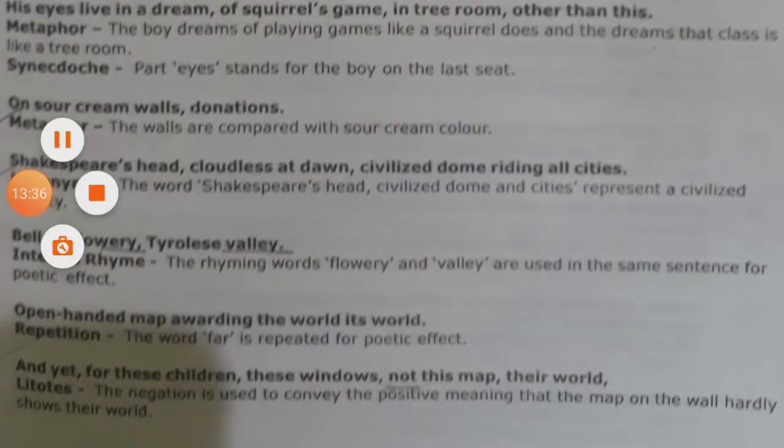Then futures painted with a fog. Number 13, were all their futures painted with a fog. Now the figure of speech used in this line is metaphor, because here there is an indirect comparison between the future of the children of the slum area and the fog.